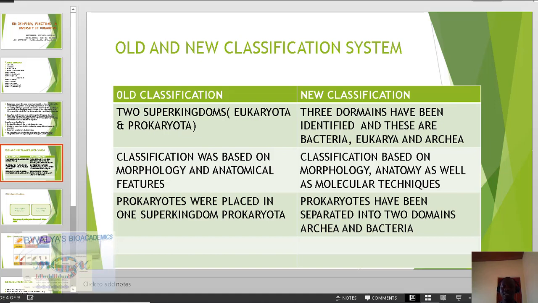And so we notice that the advancement of science has brought to light that there are some differences that exist even between the prokaryotes, and this necessitated the formation of the two different domains, which is the domain archaea as well as the domain bacteria. Right.